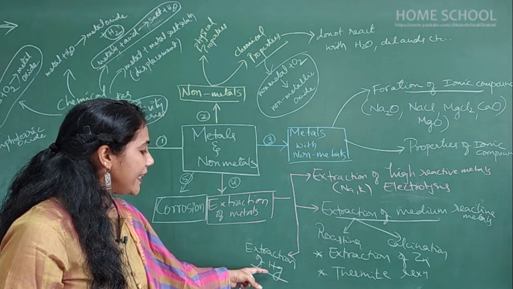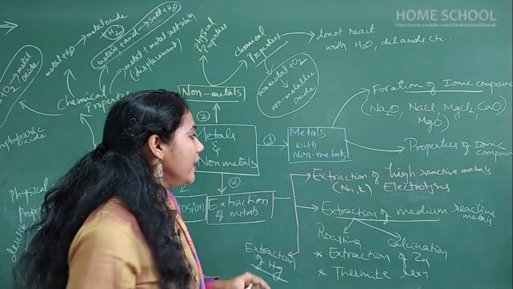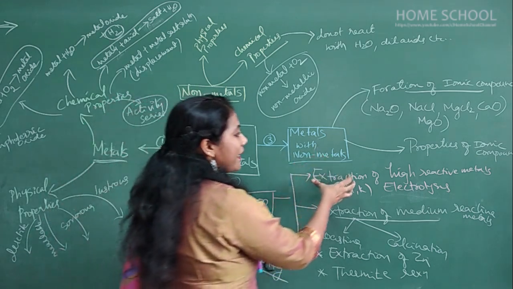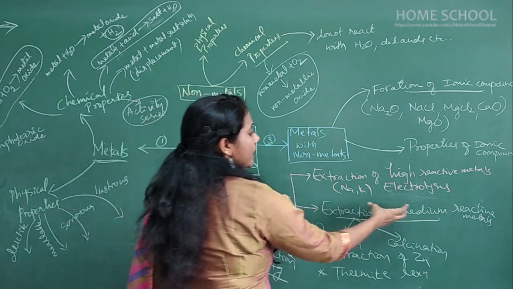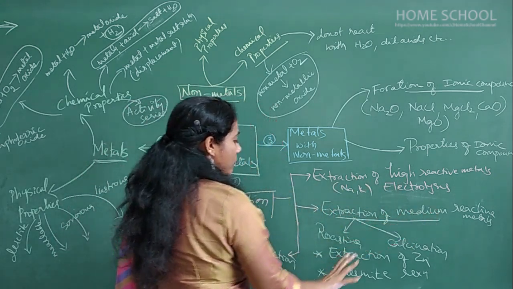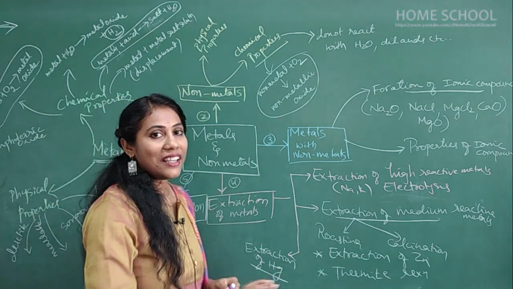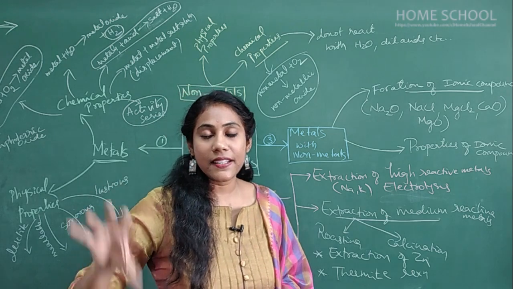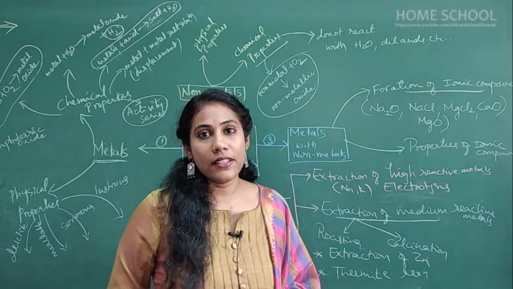There you will study the extraction of Hg, that is mercury, from cinnabar. So you must know how highly reactive metals are extracted, how medium reactive metals are extracted, and how metals with low reactivity are extracted. For all three headings you must know the actual concept with examples.